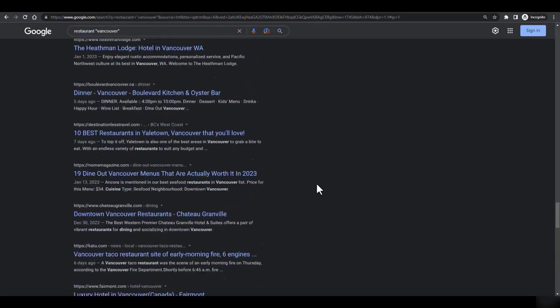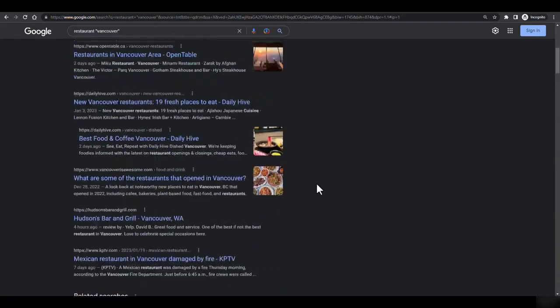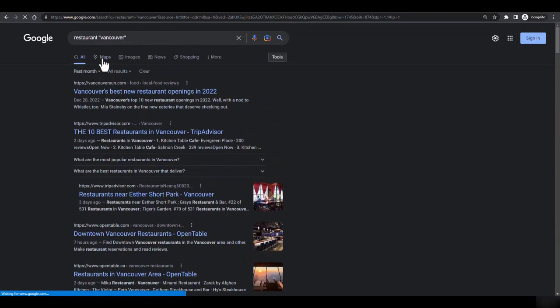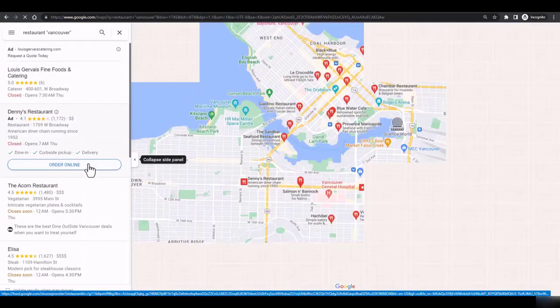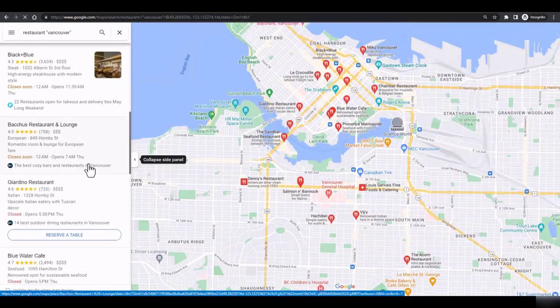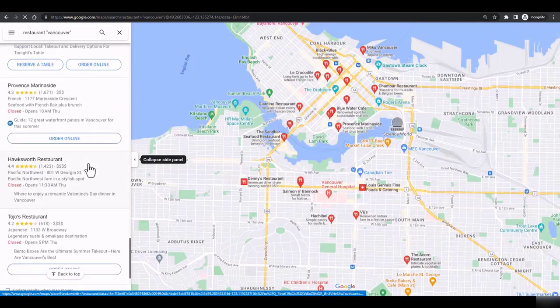And then there's another way, and that is Google Maps. What you can do is just go to Maps, and here don't go at the top, because at the top there are giants, and they have already hired bigger agencies, so you cannot compete with them.